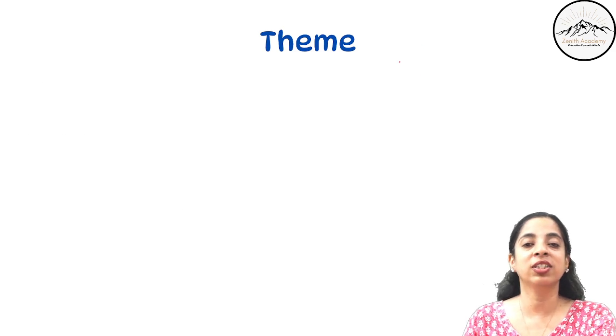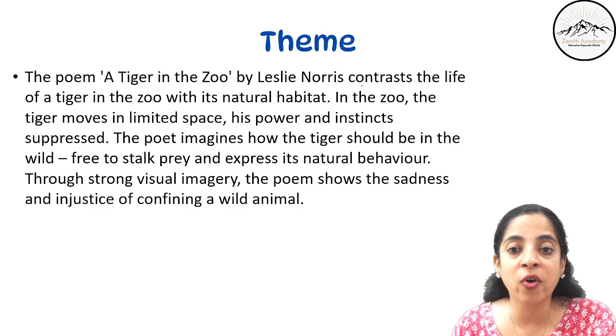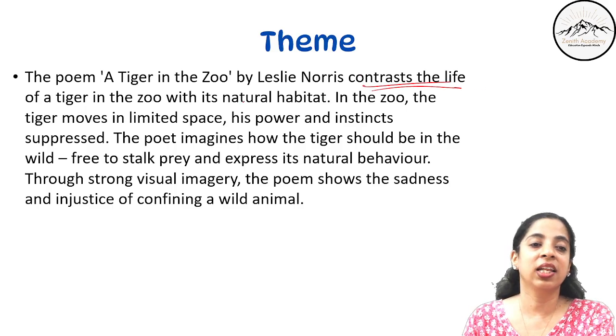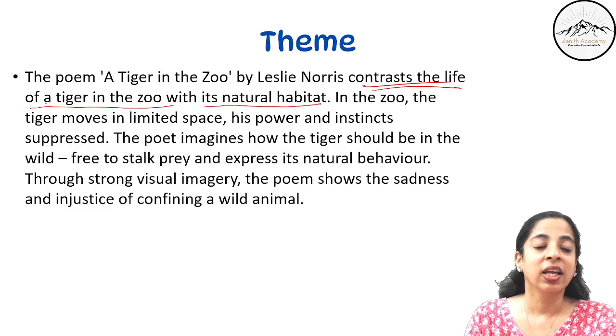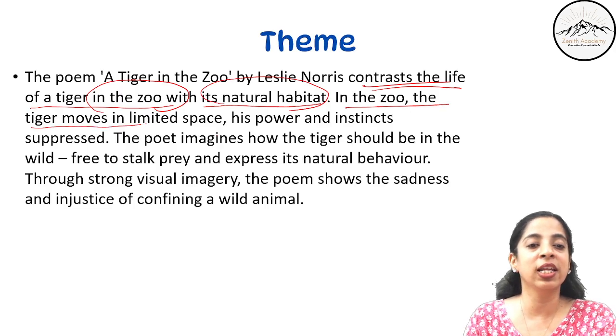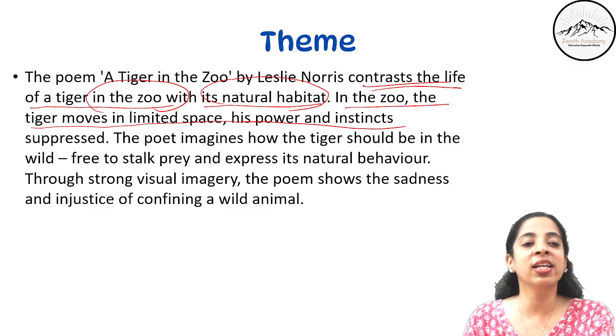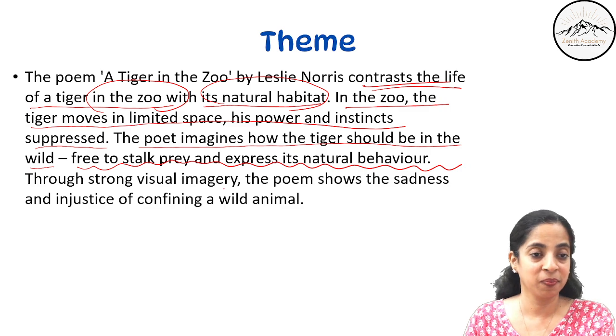So let's talk about the theme of the poem. The poem A Tiger in the Zoo by Leslie Norris contrasts the life of a tiger in the zoo with its natural habitat. So which two lives are contrasted? His life in the zoo with its natural habitat. So in the zoo, the tiger moves in limited space, his power and instincts suppressed. The poet imagines how the tiger should be in the wild, free to stalk prey and express its natural behavior.